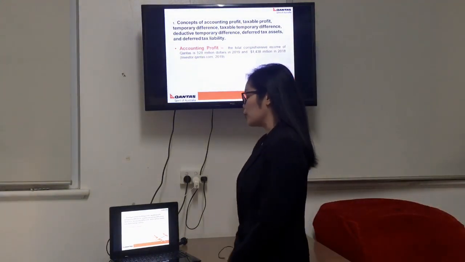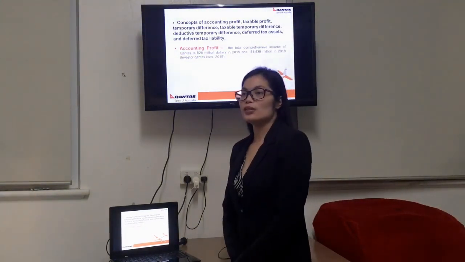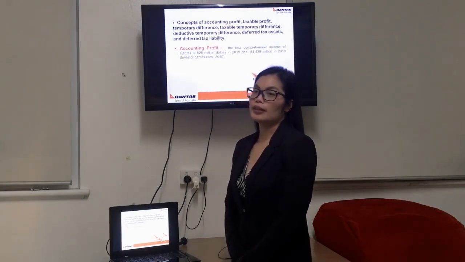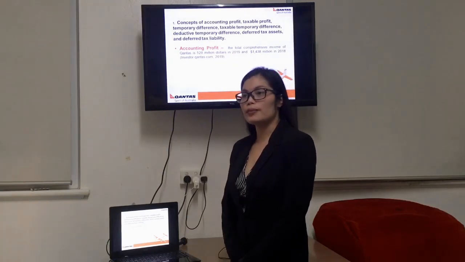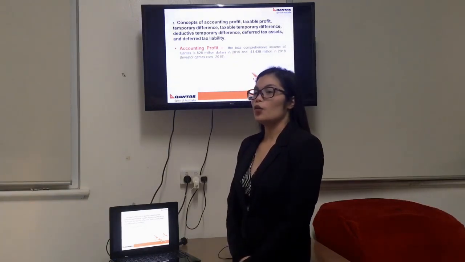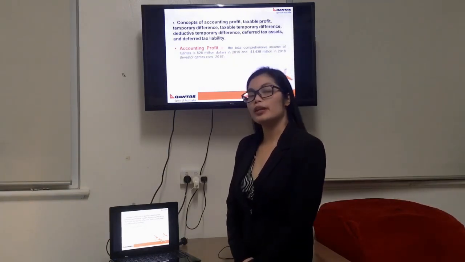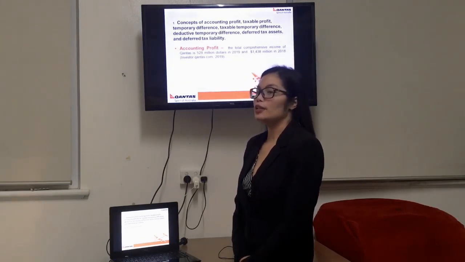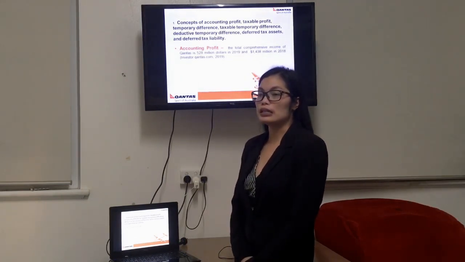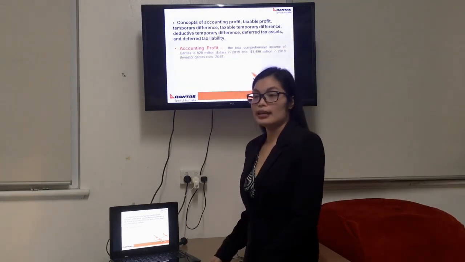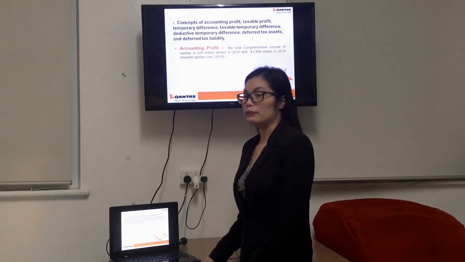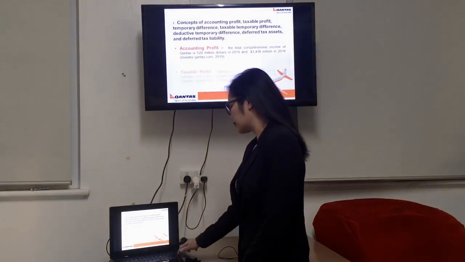Firstly, accounting profit. Accounting profit is the total income or earning of the company calculated based on IFRS or GAAP, or simply total revenue minus total explicit costs. For example, these are the payments made by the company in their purchases. The total comprehensive income of Qantas is $528 million in 2019 and $138 million in 2018.